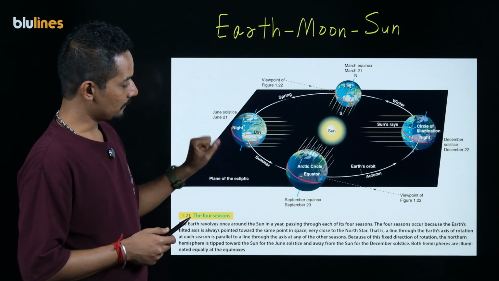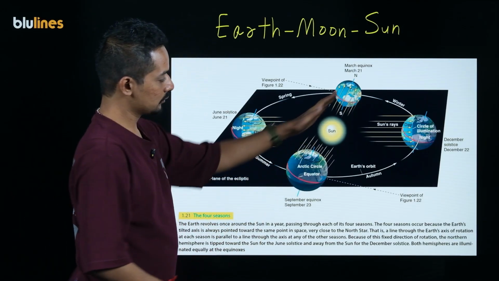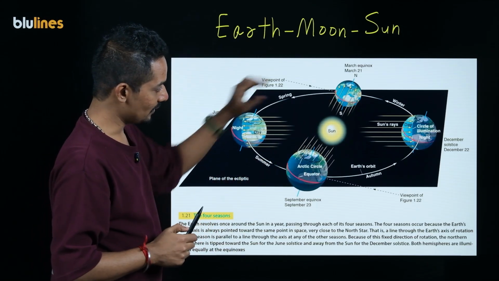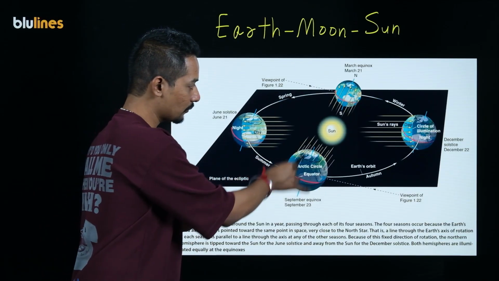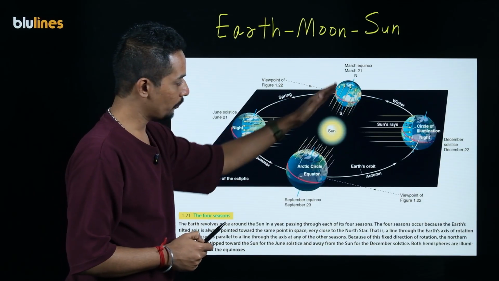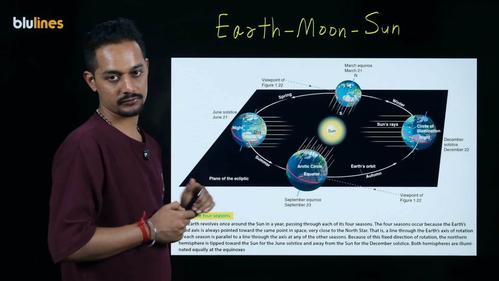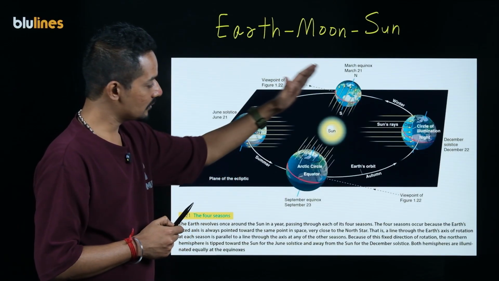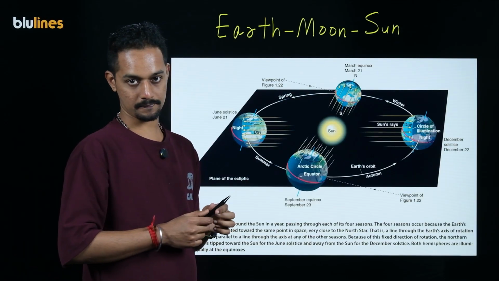If you look at this diagram, you can see that these two are opposite each other and these two are opposite each other. Here we have got Earth. In this particular configuration, the North Pole and South Pole of Earth receive an equal amount of sunshine. Since it receives an equal amount of sunshine, this configuration is given a special name, equinox.